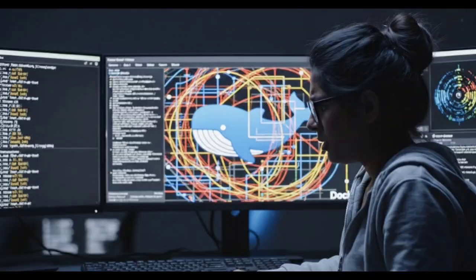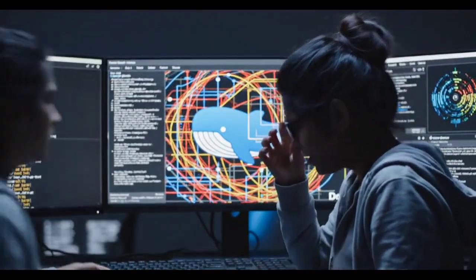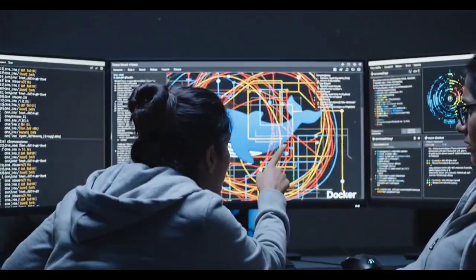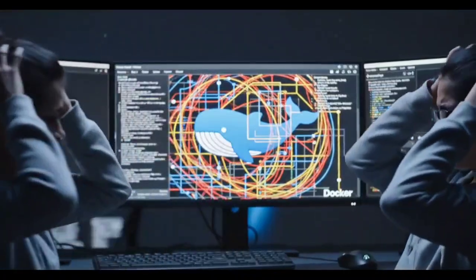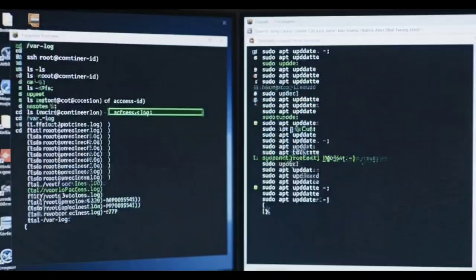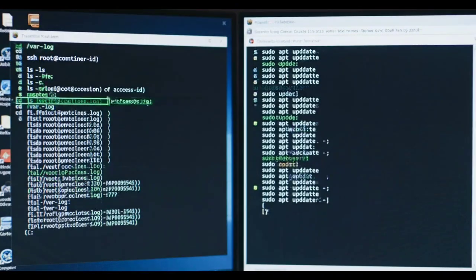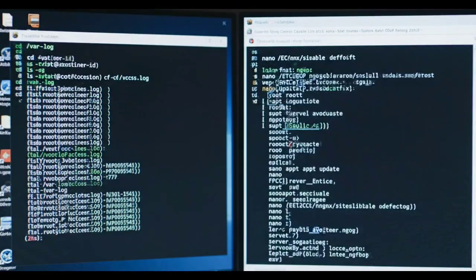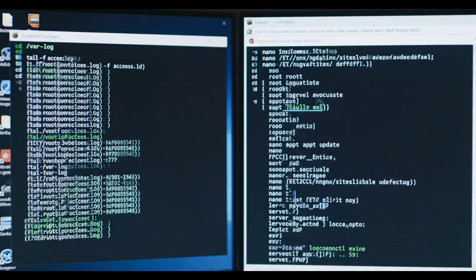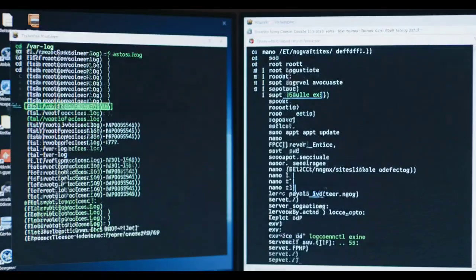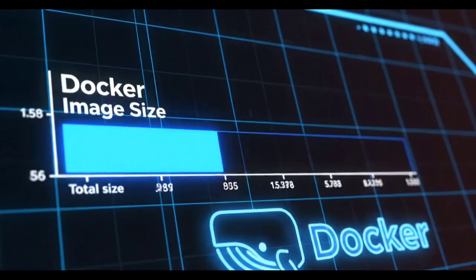I used to use Docker completely wrong. For years, I treated containers like tiny persistent virtual machines. I would SSH into them, manually install packages, and tweak configurations on the fly, just like a server. The results? Predictable disasters.